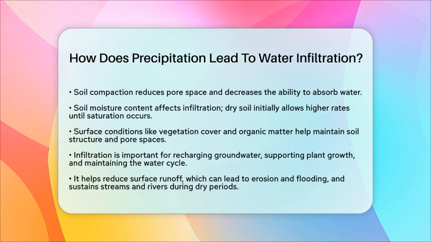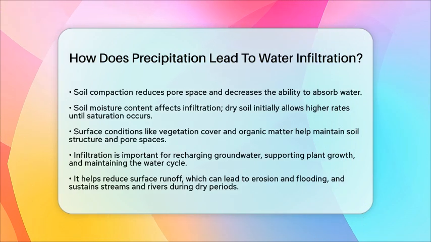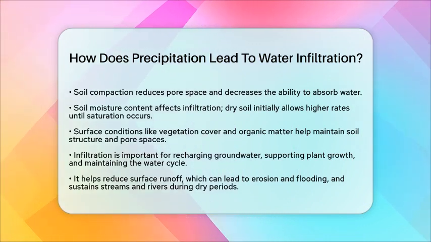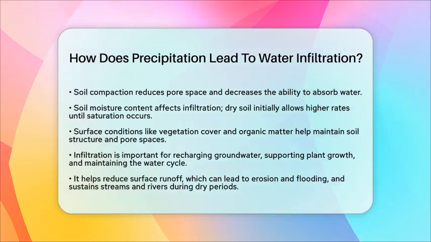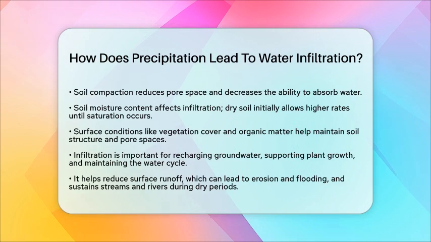In practical terms, the process of infiltration following precipitation is essential for recharging groundwater, supporting plant growth, and maintaining the balance of the water cycle. It reduces surface runoff, which can lead to erosion and flooding, and helps sustain streams and rivers during dry periods by slowly releasing groundwater.